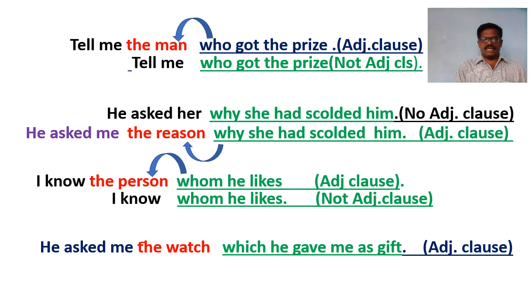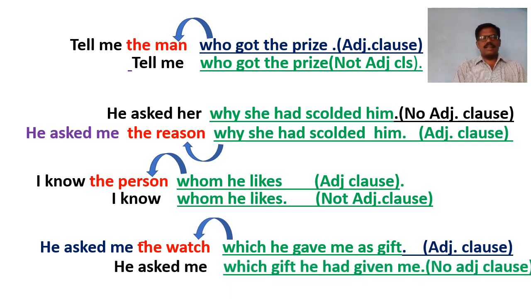Here in this sentence, he asked me the watch which he gave me as gift. The subordinate clause, that is which he gave me as gift, will be the adjective clause because it has started with a relative pronoun, that is which, and also it has an antecedent before it in the form of the watch. That means it has a noun phrase before it to describe. So here the subordinate clause which he gave me as gift will be the adjective clause.